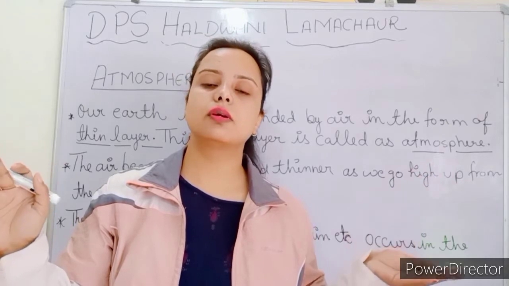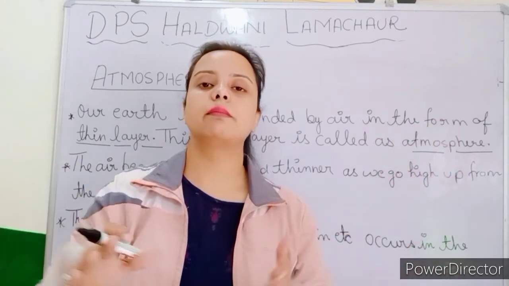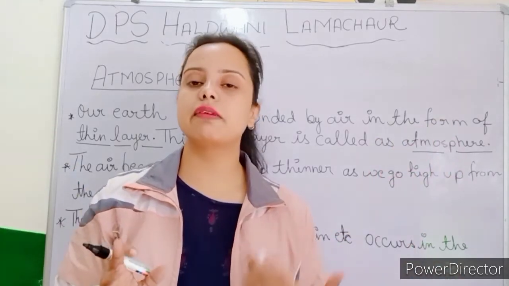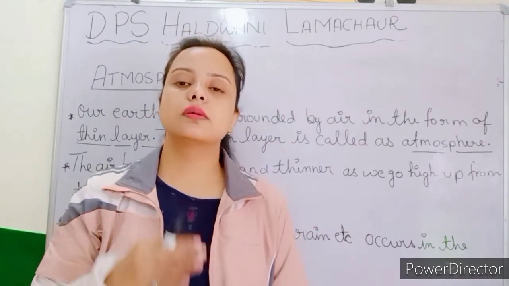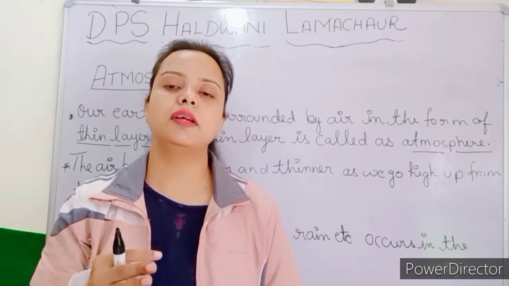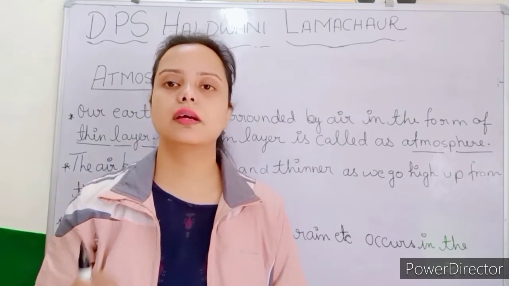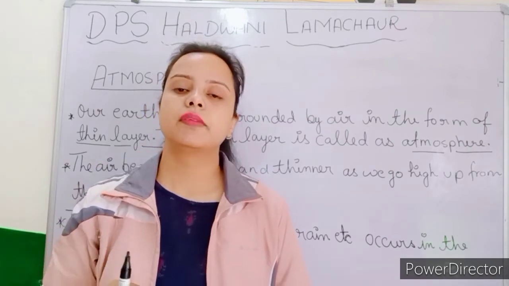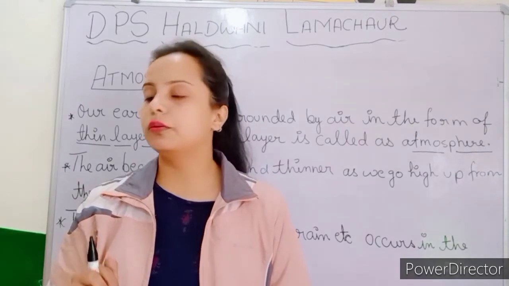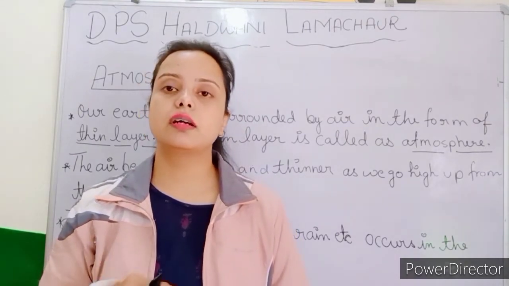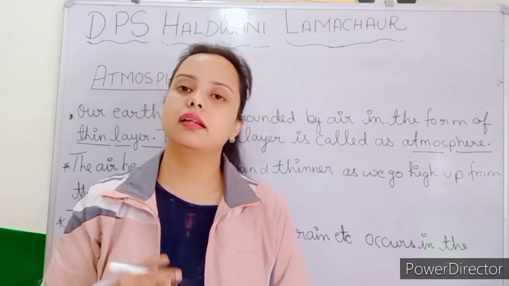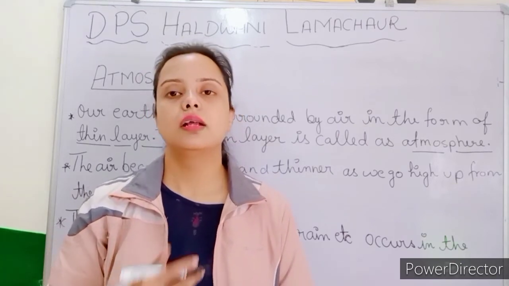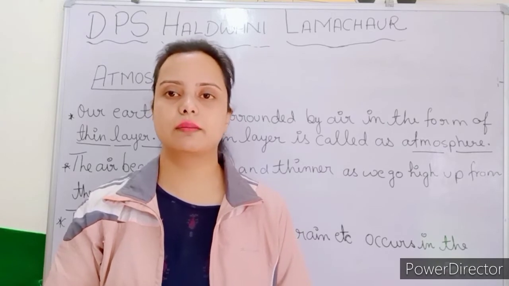Evaporation is also taking place, the water cycle is also going, so the clouds become heavy, which results in rainfall. I hope you understood about the atmosphere, how cloud formation takes place, and how rainfall takes place. Now let's move to our next topic.